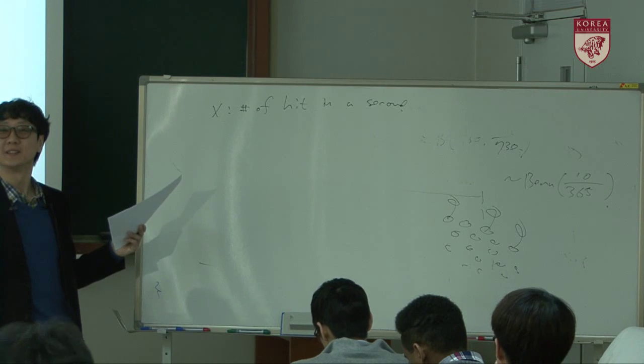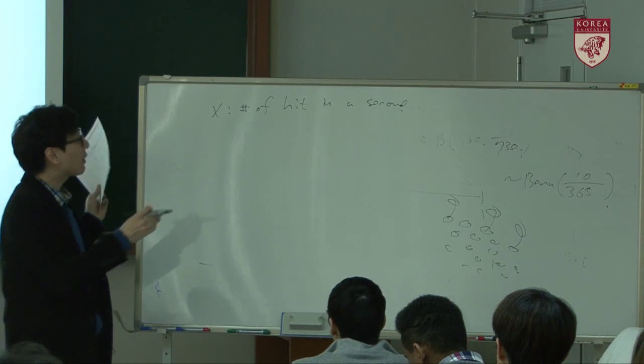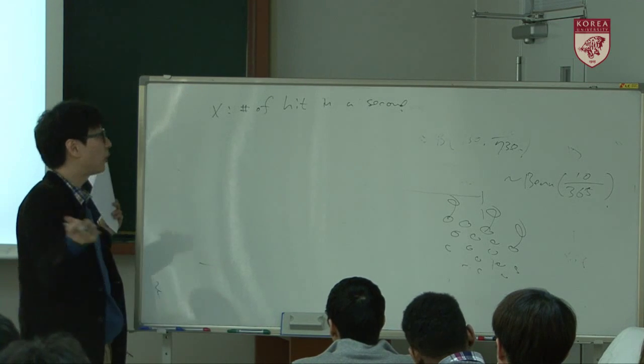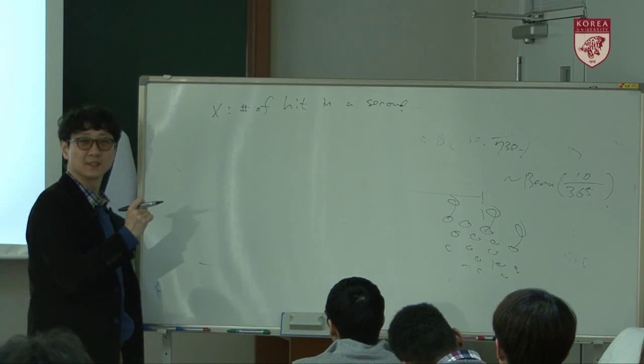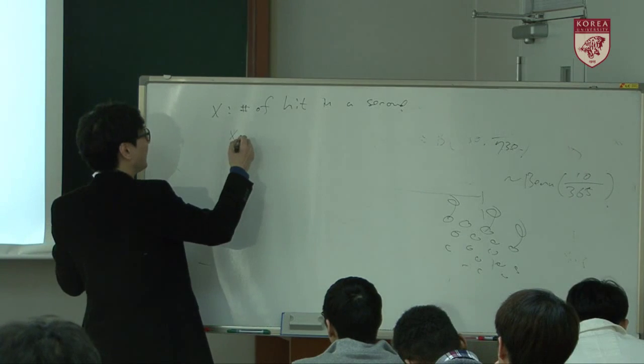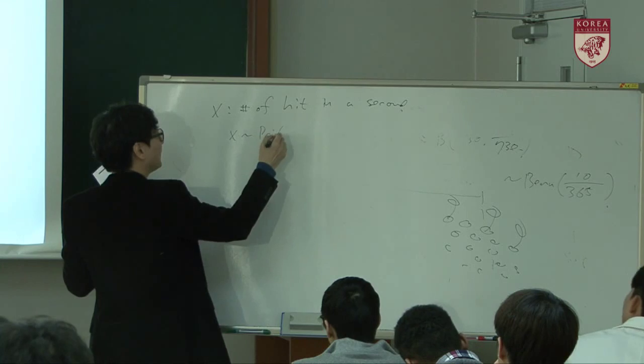What is going to be the best model that describes this x? X follows a Poisson random variable.